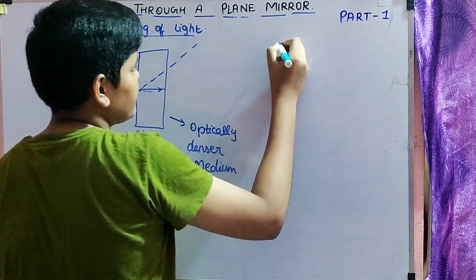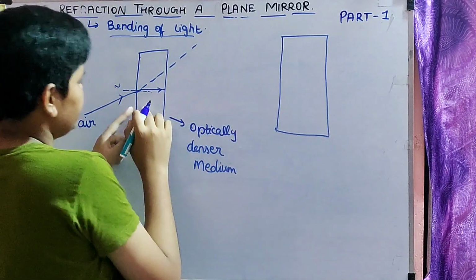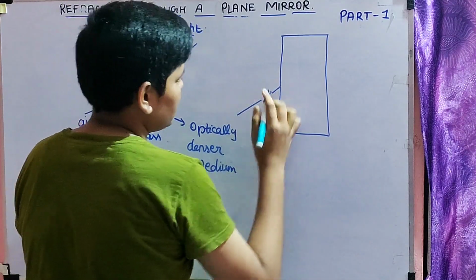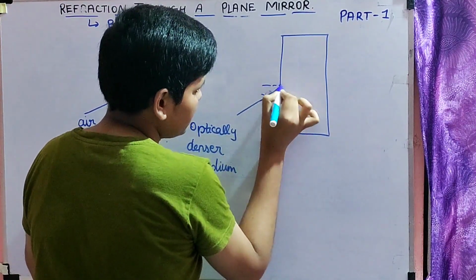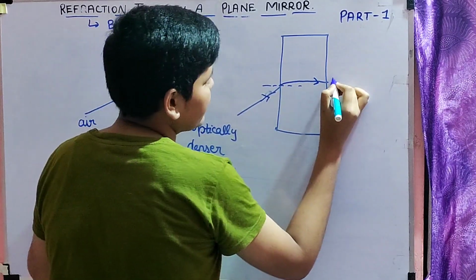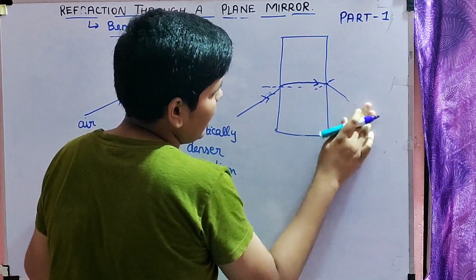And similarly, for example, this same scenario over here, like this, bending towards the normal, and then again we are drawing a perpendicular, and then this time it is going away from the normal.